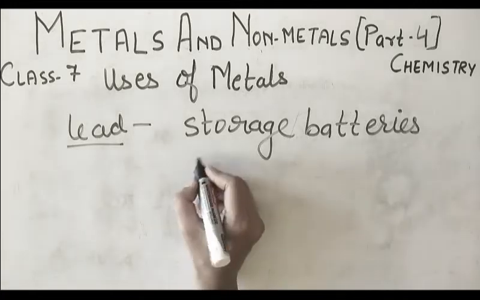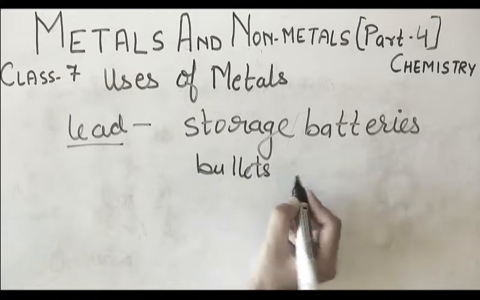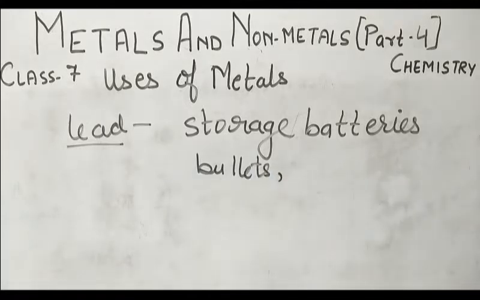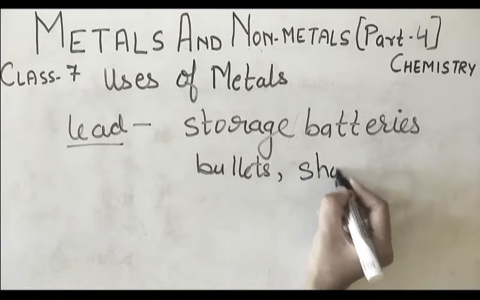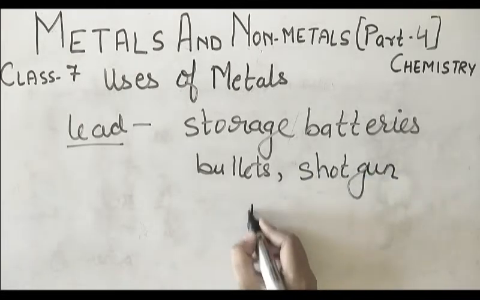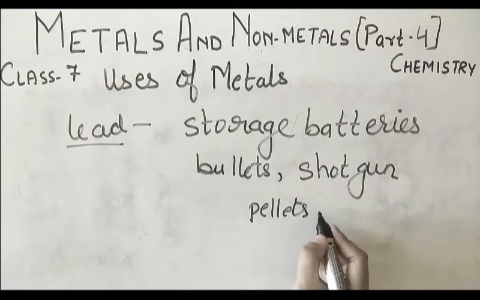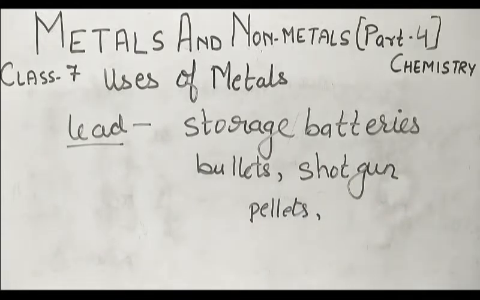It is used for making bullets. Okay, one more thing, it is used for making shotgun pellets. Okay, another thing, it is also used for ballast in the sailboat. Okay, and it is also used for covering cable wire. So that means the number of utilizations of lead metal is large. It is also used in nuclear reactor circuits. Okay, that means lead is widely utilized for making different things.